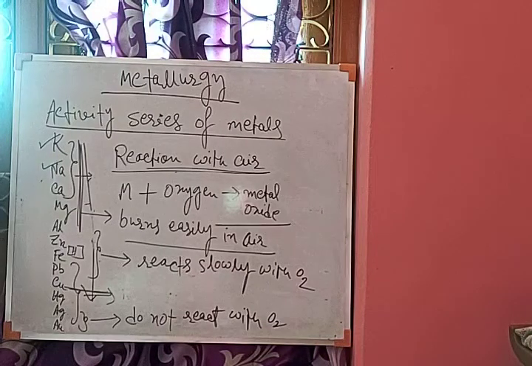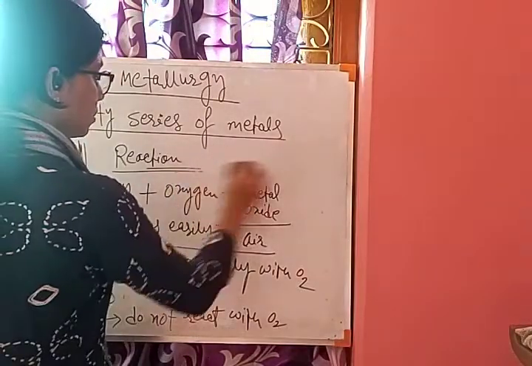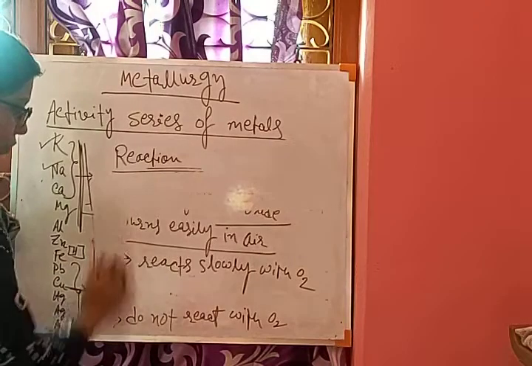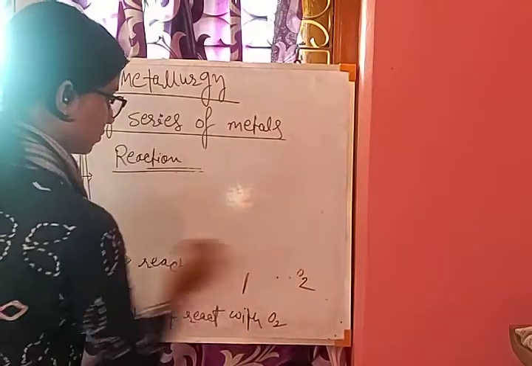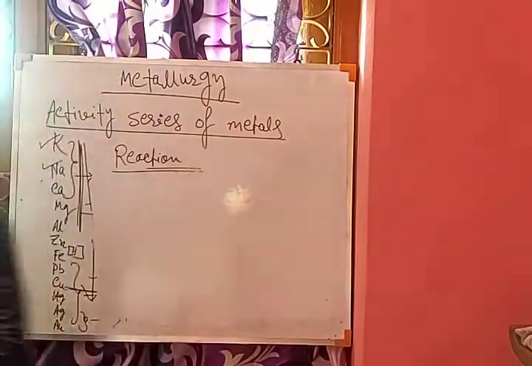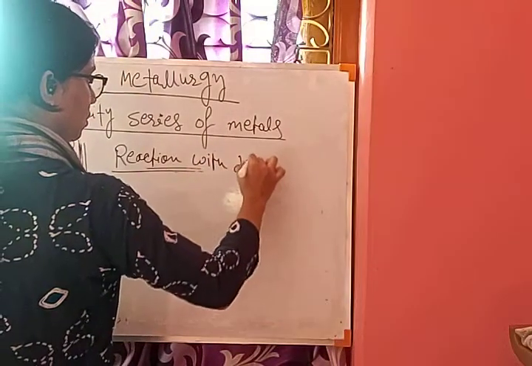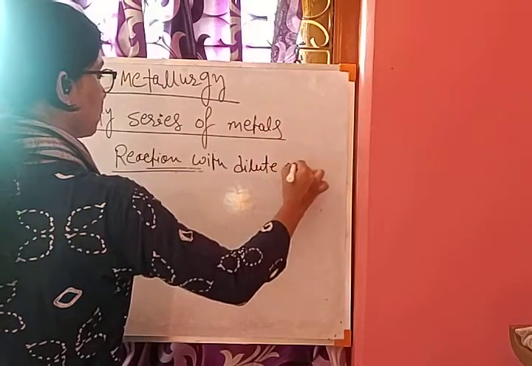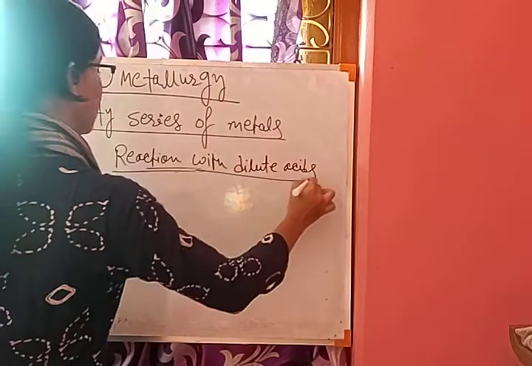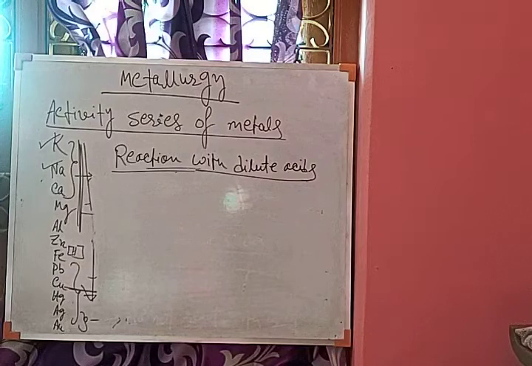And the last thing is the reaction of metals with dilute acid. Reaction with dilute acids. So metals, again here, metals above hydrogen in the reactivity series can react with dilute acid.